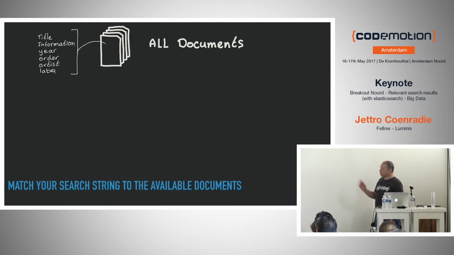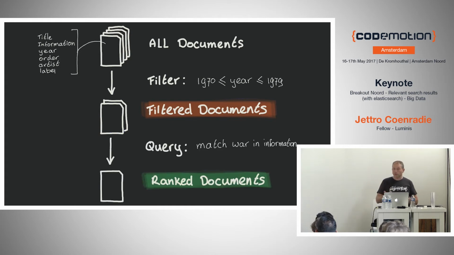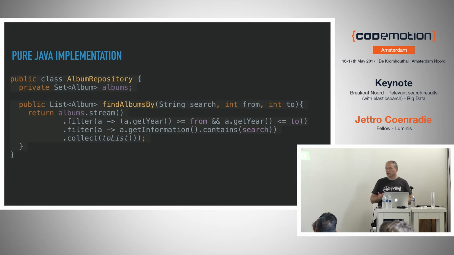So this is all the documents. We have the features on the left, the title, information, year, and all the others. We apply the filter, which is the 70s. In this case, the returning set is a filtered set of documents. And the next bit is we query. So we query for the term that we entered, in this case war, and we look in one field called information. And then we have ranked documents if we have a search engine.